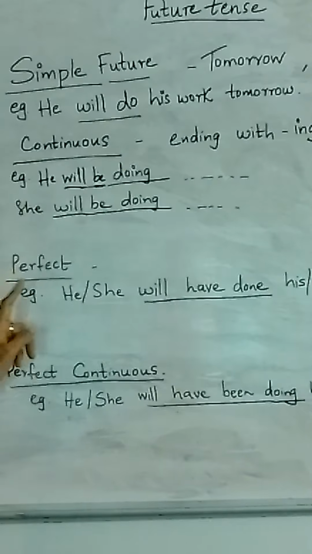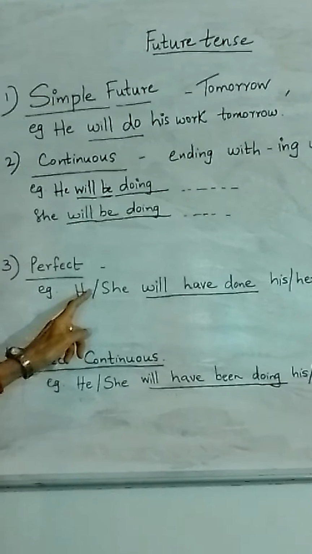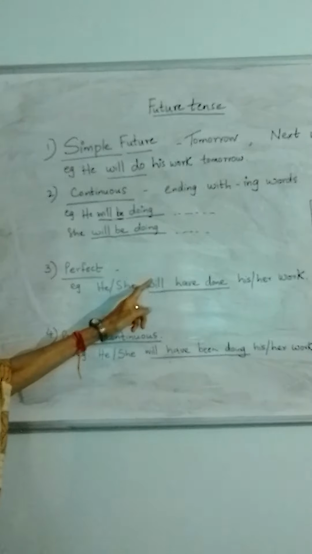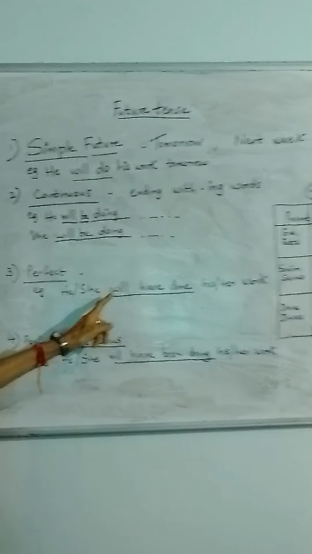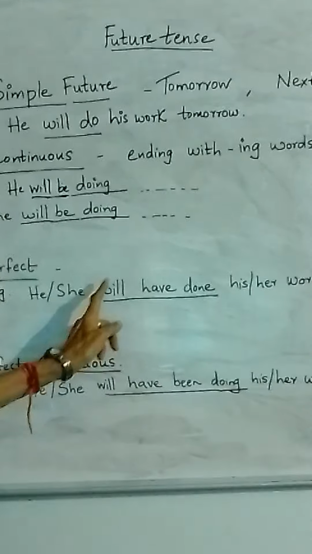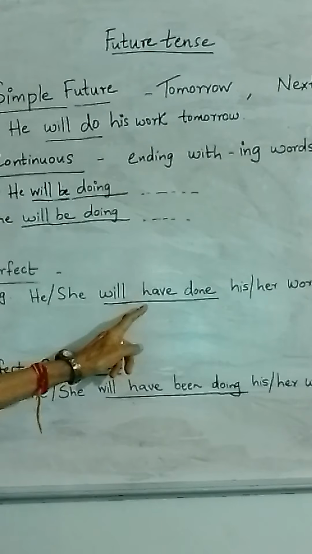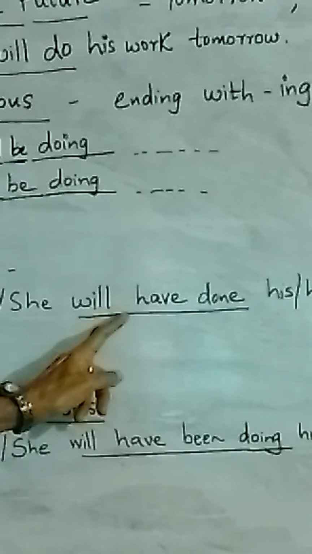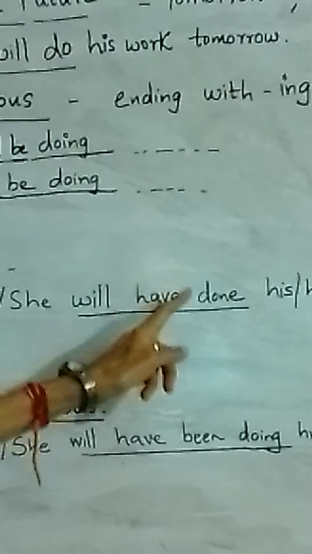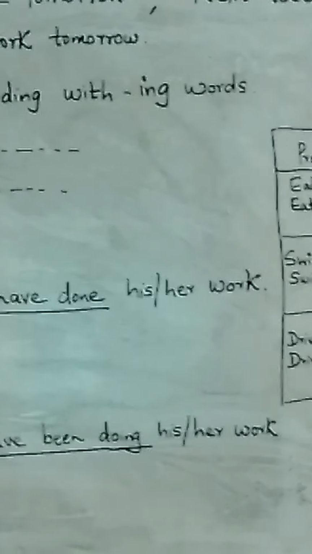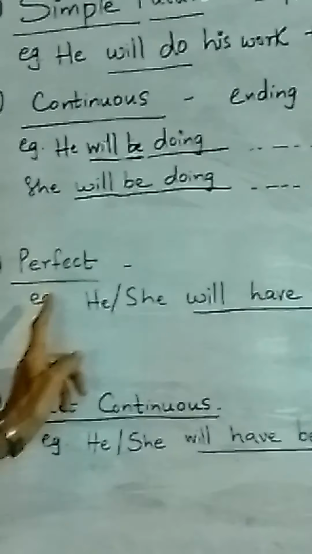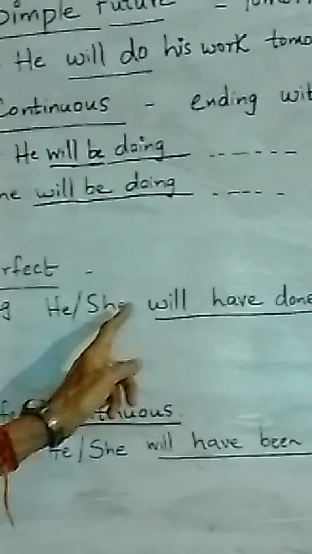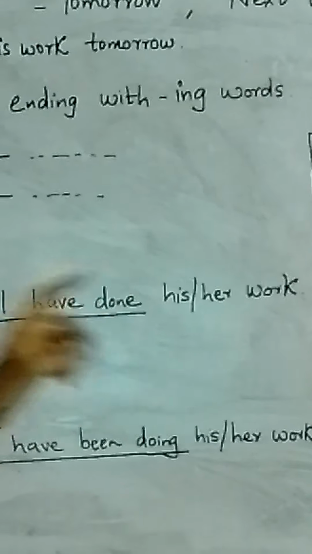So he or she will, because future, you can put would also, will, after that perfect, so after will always have: will have done his work. With has, have, the perfect form is done. So, he or she will have done his work by then.